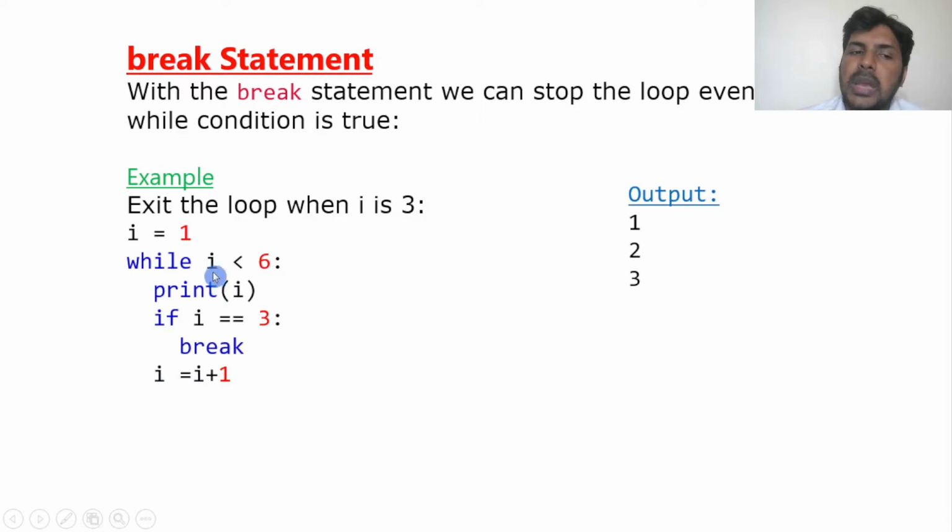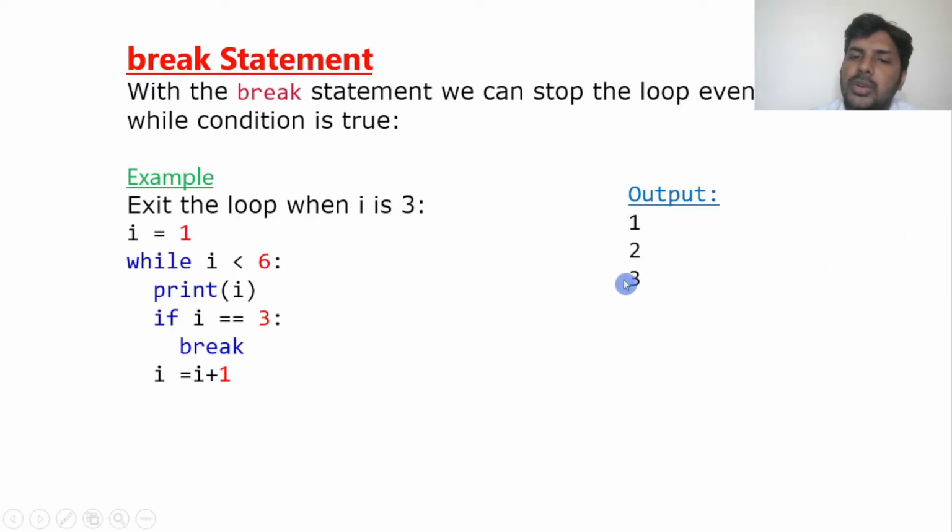Now what happens? 3 less than 6, condition satisfied. After printing 3, it will check here. We have given an if condition, 3 equal to 3, yes, so immediately it will break. So break has the power to stop the loop. It will stop the whole block and the cursor will move out of the while block.